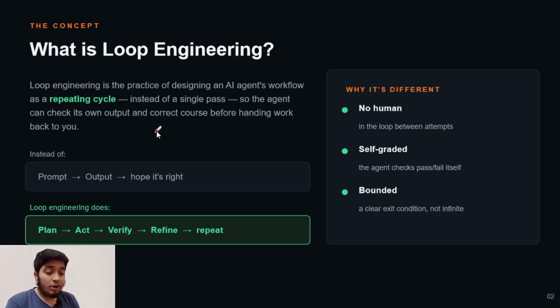So instead of prompt and output, what does loop engineering do? It first of all plans, then it acts, verifies, and refines, and after these four steps, it repeats the process. This applies if you are creating an app, a portfolio, or an image with the help of AI agents.